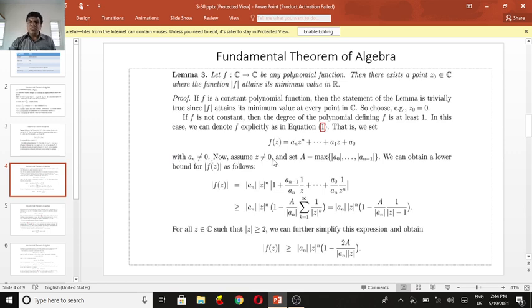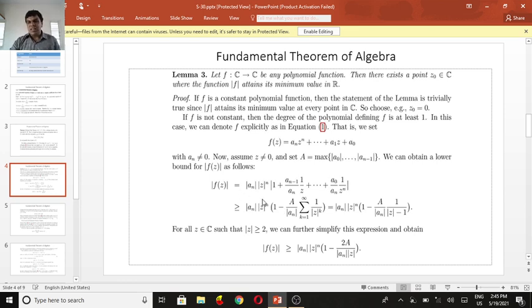Now assume z is not equal to 0 and set A as the maximum of the coefficients a_0, a_1, up to a_(n-1). We can obtain a lower bound for the absolute value of f of z as follows. The absolute value of f of z equals the absolute value of a_n times the absolute value of z^n times the absolute value of 1 plus a_(n-1) over a_n times 1 over z plus a_(n-2) over a_n times 1 over z^2, and so on, up to a_0 over a_n times 1 over z^n.